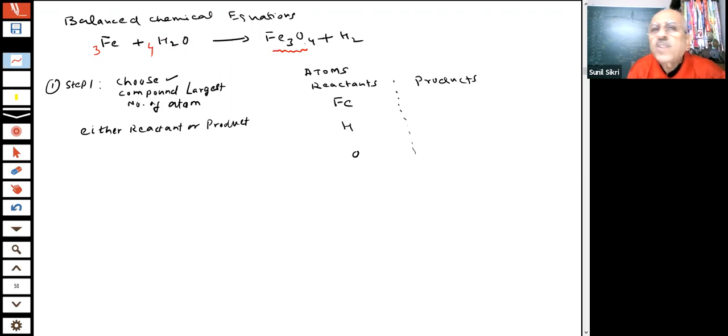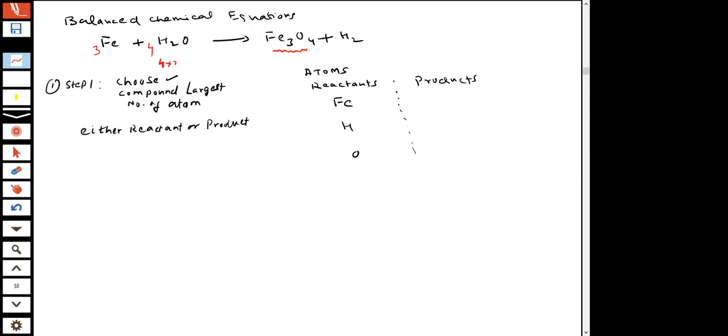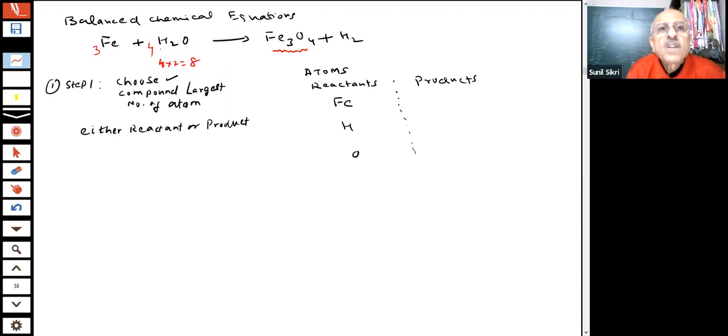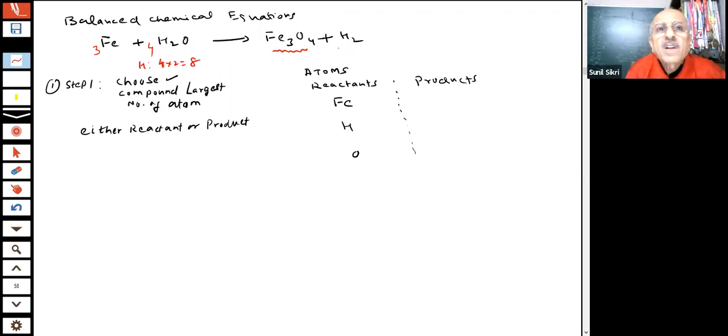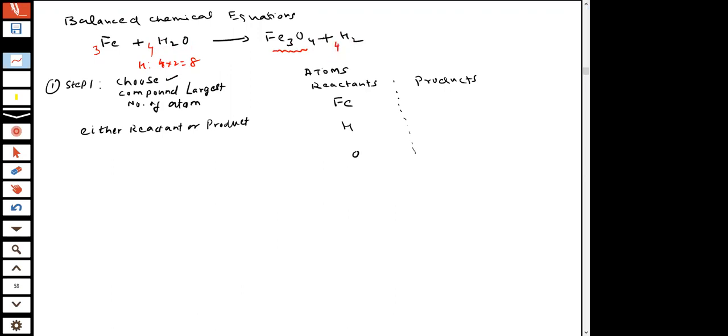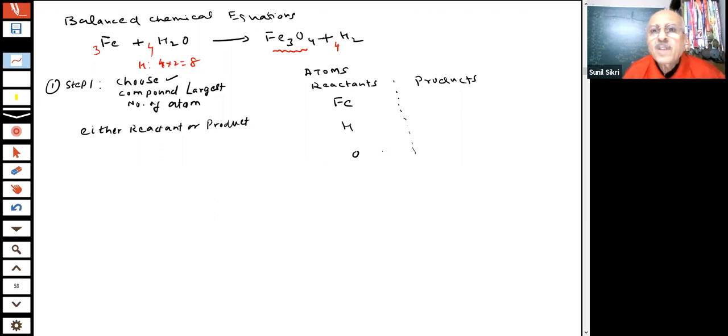But what about the hydrogen? How many hydrogens does it have now? 4 into 2, 8 hydrogen atoms. So I have to make this 8. How will I make 8, students? I give it a coefficient of 4. Got it? Therefore, students, this is a good way of balancing a chemical reaction.